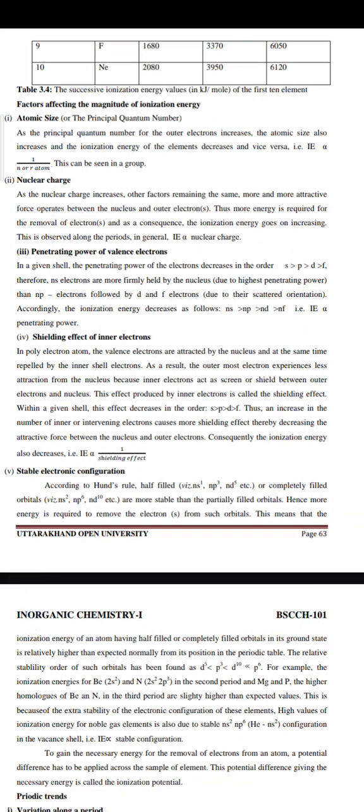Second is nuclear charge. As the nuclear charge increases, other factors remaining the same, more and more attractive force operates between the nucleus and outer electron. Thus, more energy is required for the removal of electron, and as a consequence, the ionization energy goes on increasing. This is observed along the periods. In general, ionization energy is directly proportional to nuclear charge.